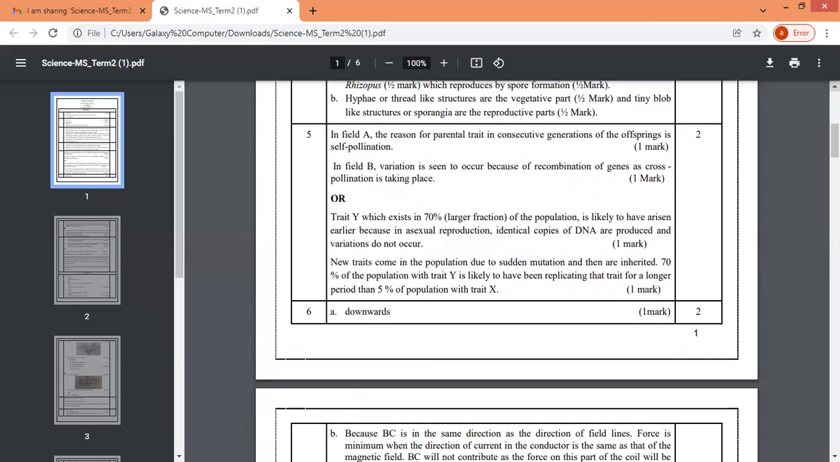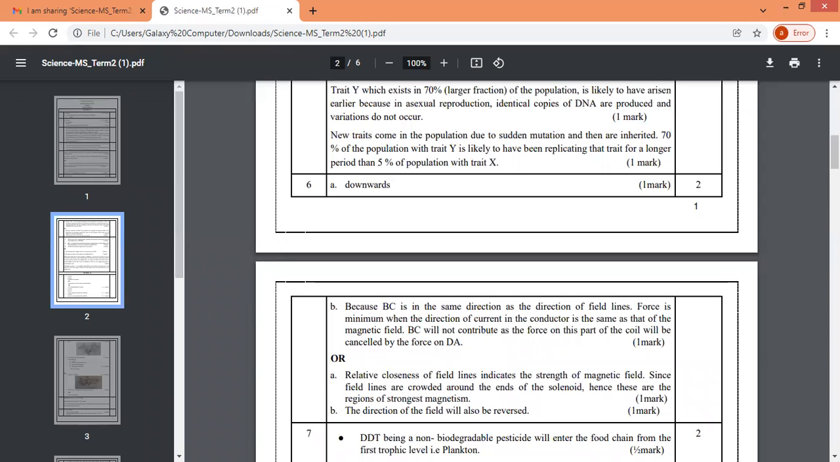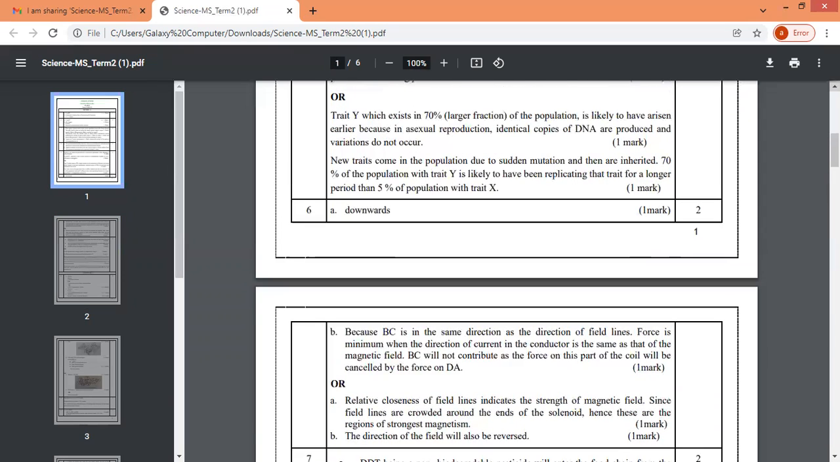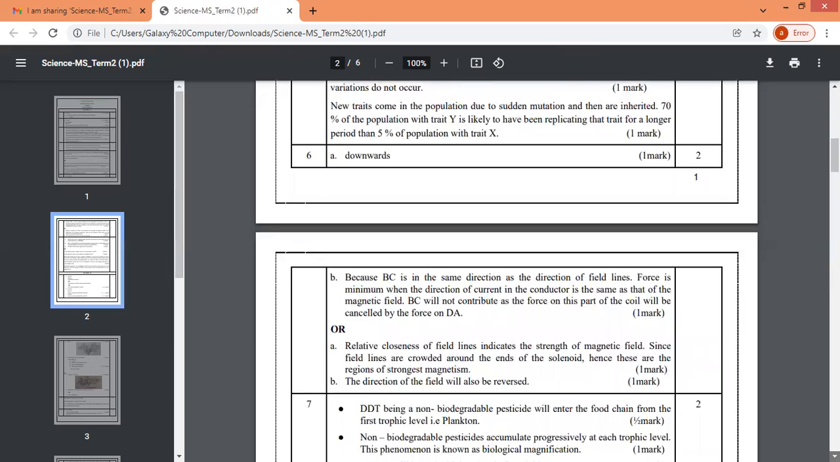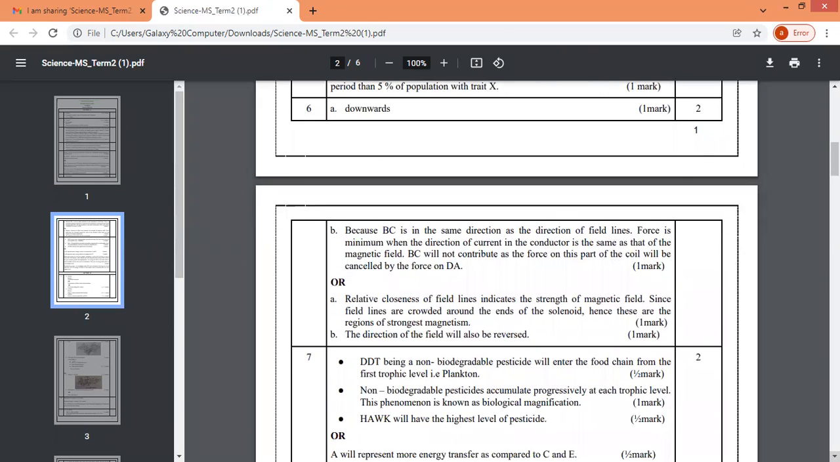So children, you can see for the fifth question how the marks are divided. Then we come to the sixth. You can see A, for writing downwards you get 1 mark, and for B, 1 mark. Then we come to the other option. You can just see it, just halt at each of the places, and you can check how the marks distribution is done, so that it's easier for you to understand and prepare for the exams.